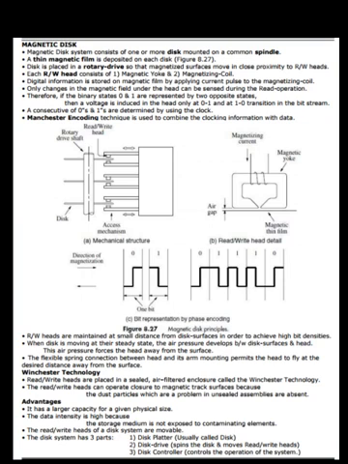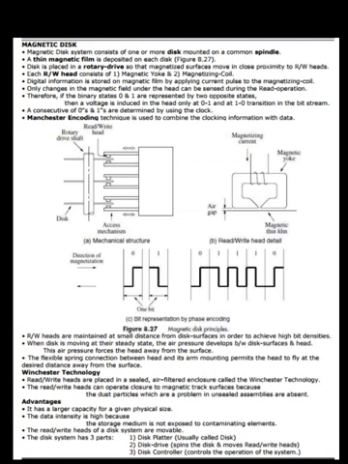The read or write heads can operate closer to the magnetic track surface because dust particles, which are a problem in unsealed assemblies, are absent. Advantages: it has a larger capacity for a given physical size. The data density is high because the storage medium is not exposed to contaminating elements. The read or write heads of the disk system are movable.